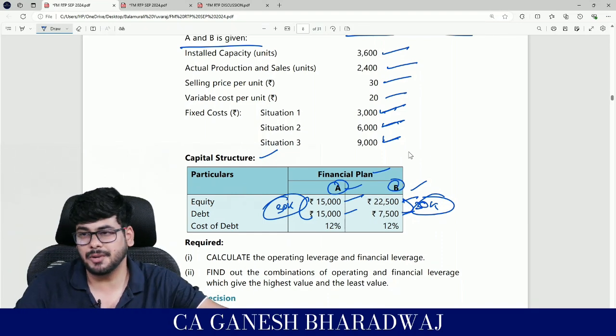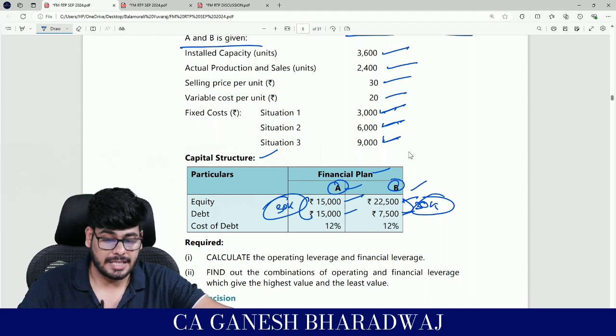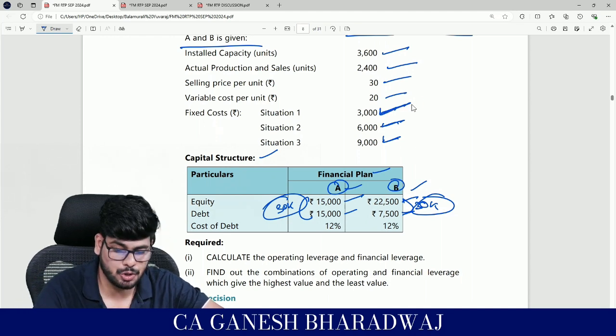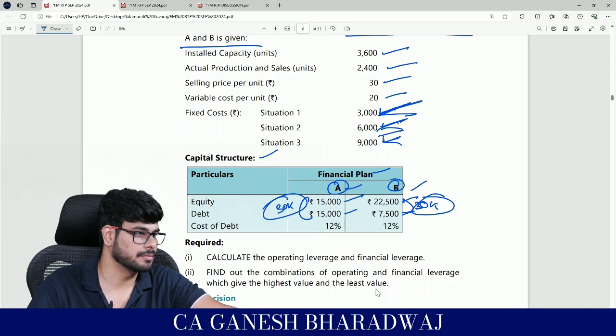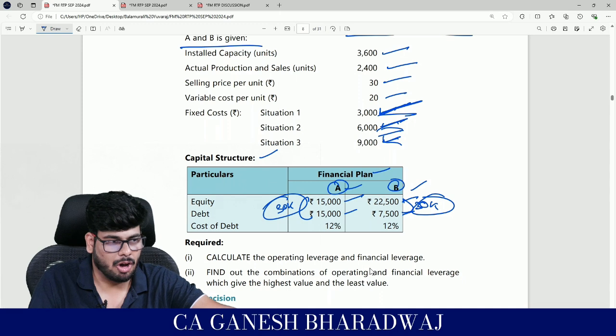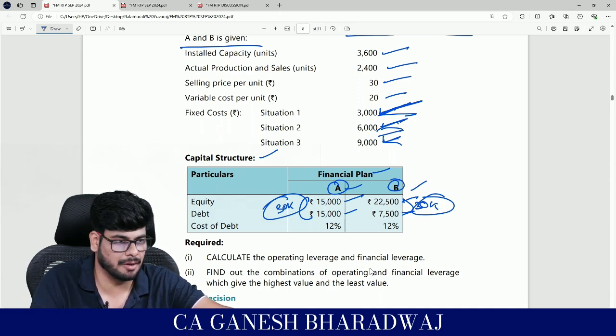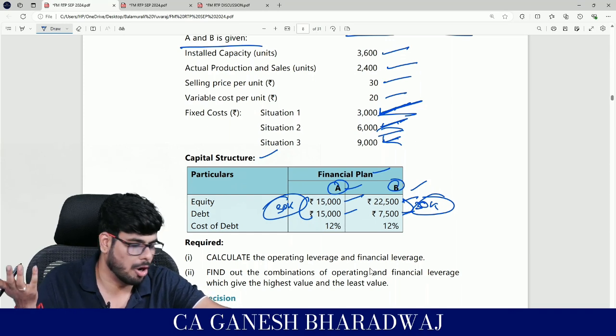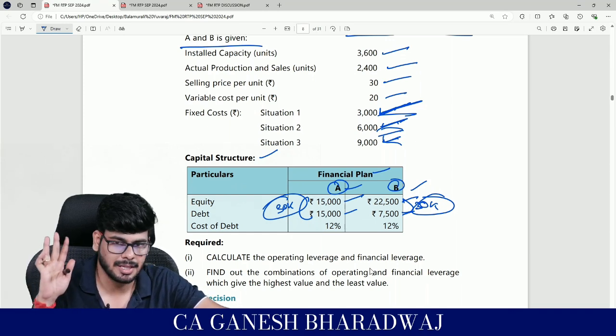How many possible financial leverages are there? 6. For each of these situations, 2 plans are possible. Are you clear with this? How many combined leverages are possible? Obviously 6, right? Combined leverage is nothing but a combination of the 2, and if you have 6 financial leverages, obviously you will be having 6 combined leverages. Clear with this, guys? Right?